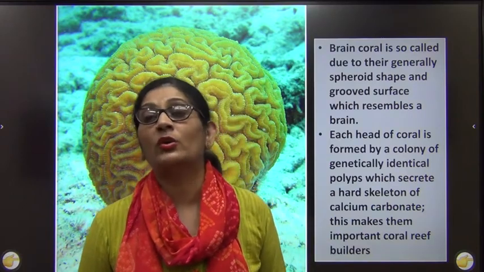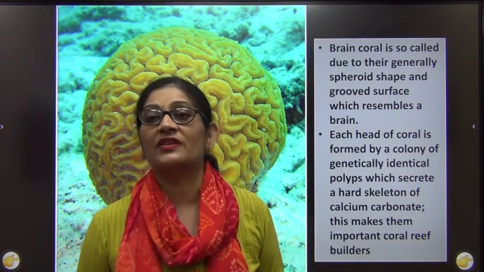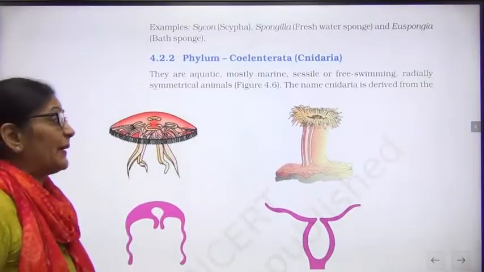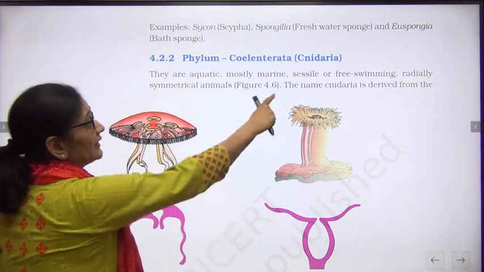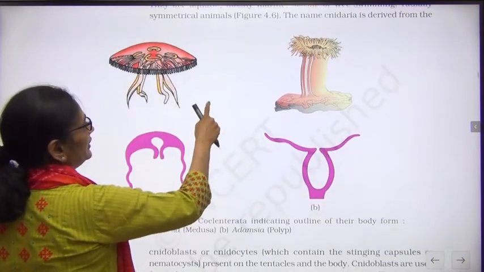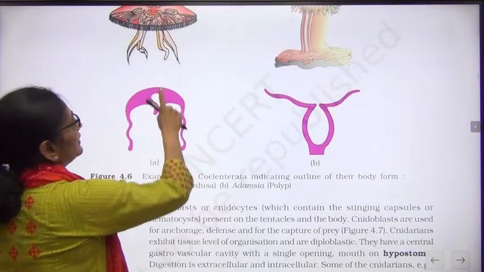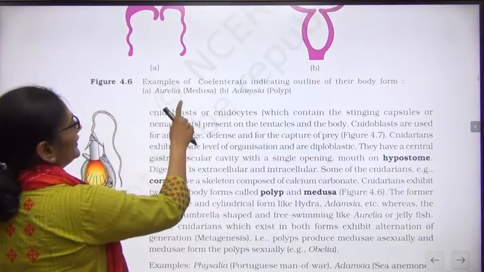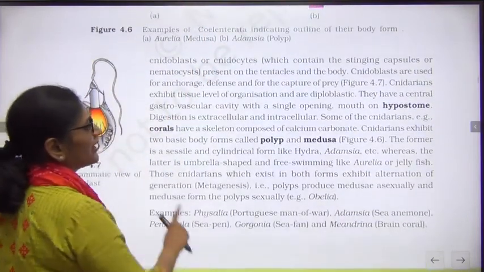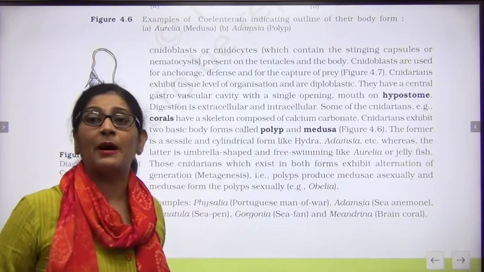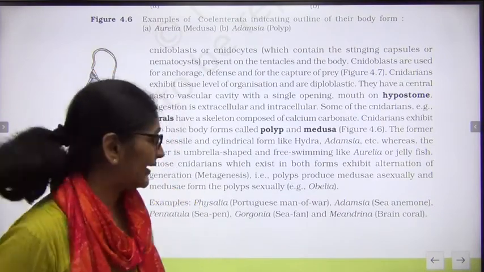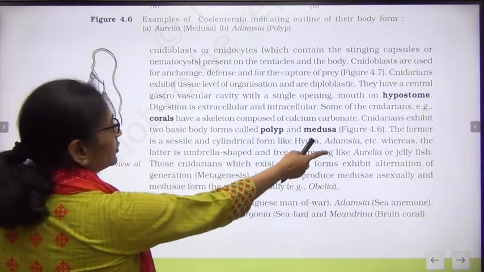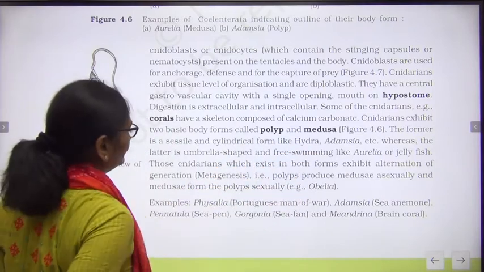We will have a quick look at the NCERT. Open page 50. They are aquatic, mostly marine, free swimming, radially symmetrical. These are some of the diagrams. Polyp and Medusa, Adamsia. Oh, I now remember OMG Papa. That O was Obelia, in which metagenesis is found. That is one extra you had to know.